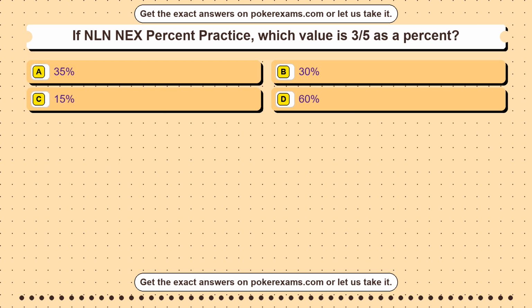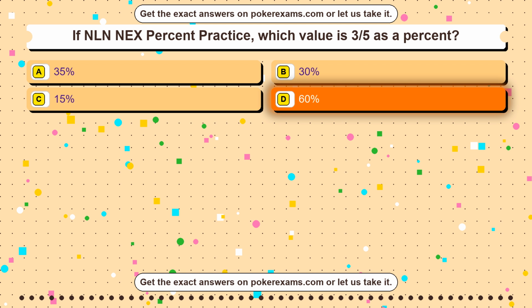Question 30. Which value is the perimeter of a square with side 6? Option A 18. Option B 24. Option C 36. Option D 12. The correct answer is option D.